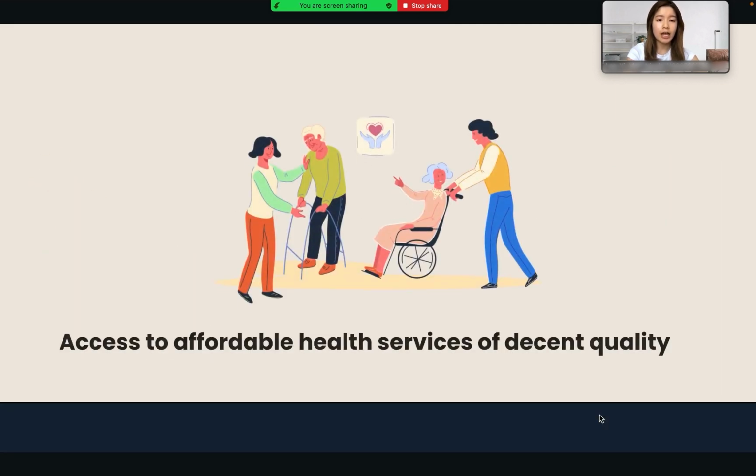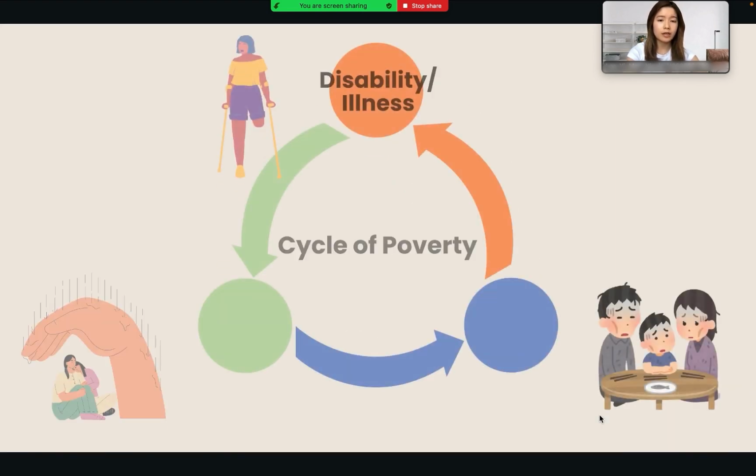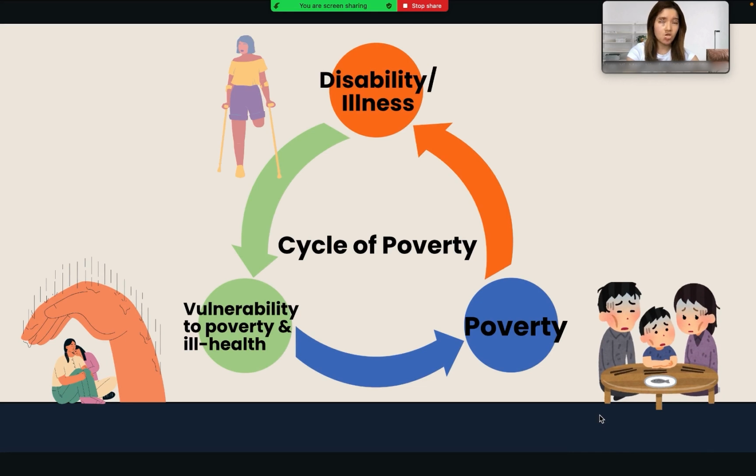First, access to affordable health services of decent quality, which means that individuals can access necessary medical care without facing financial or logistical barriers. Let's take a look at the poverty cycle. Poverty creates barriers to healthcare access, trapping families in a vicious cycle. High medical expenses can lead to debt, which worsens health outcomes and perpetuates poverty.